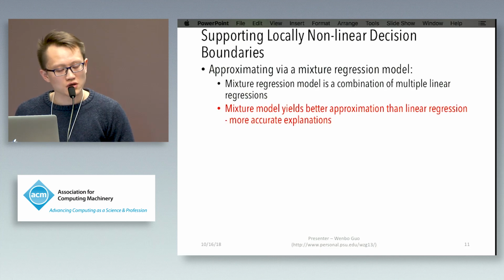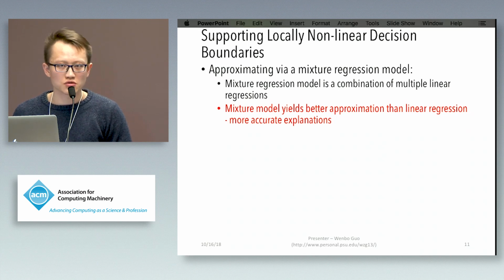To achieve this goal, instead of using simple linear approximation, we use a mixture regression model to do the approximation. A mixture regression model is just a combination of multiple linear regressions. This kind of model has been proved to be able to approximate arbitrary decision boundaries, which means that in theory, the mixture model can give us a better approximation than linear regression.